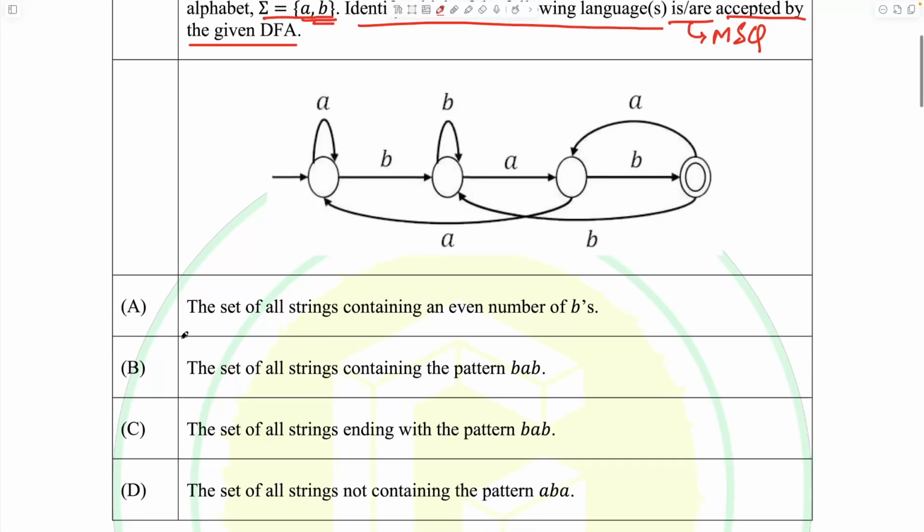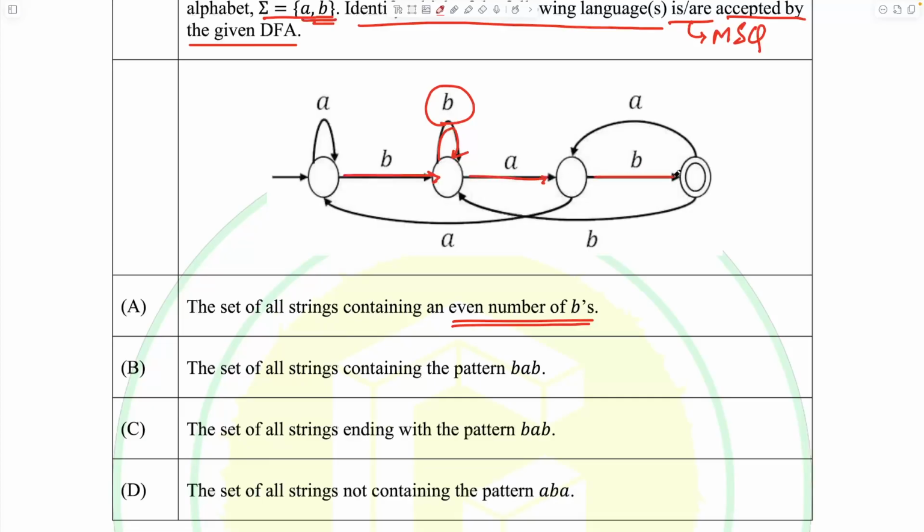The first option states the set of all strings containing an even number of B's. I can check it with all sets of B's, but when I look at this DFA, there is a B that can occur any number of times. And this B occurs in the path of the shortest possible string that is accepted by that machine.